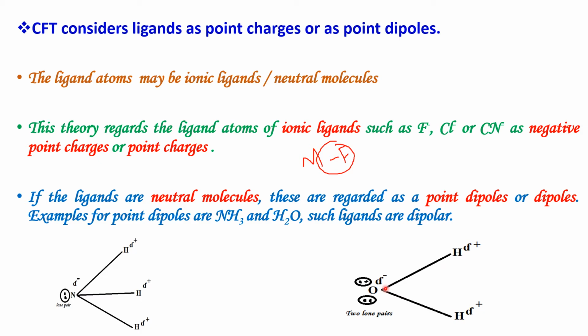This oxygen atom, the negative part of the dipole, is attached to the metal atom when it forms a complex with metal ions. So another important feature of Crystal field theory is that the ligands are considered as point charges or as point dipoles.